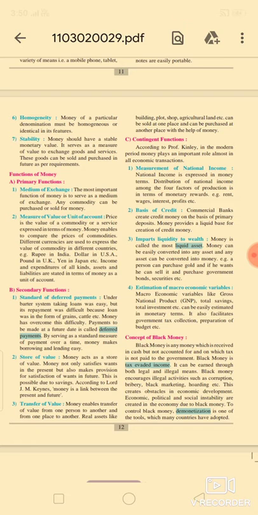The second function is the basis of credit. The commercial bank creates credit money on the basis of the primary deposit. Without the primary deposit, the commercial bank cannot create credit, because the primary deposit is compulsory. So the commercial bank's creation of credit money depends upon the primary deposit account. So money provides a liquid base for the creation of credit money.